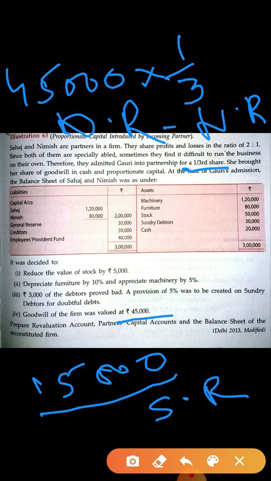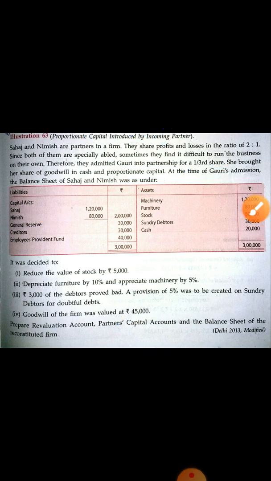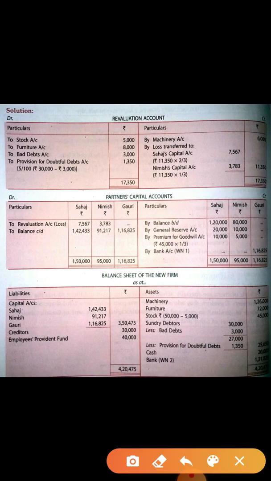Okay children, now look at the liability side. On the liability side, general reserve is given. General reserve amount is 30,000. This you have to distribute in the old ratio, that is 2:1. General reserve, premium for goodwill, and this column you have to leave blank. Now the next thing is this loss you have to transfer to this side, to revaluation loss. Now the next thing is you have to do the calculation.